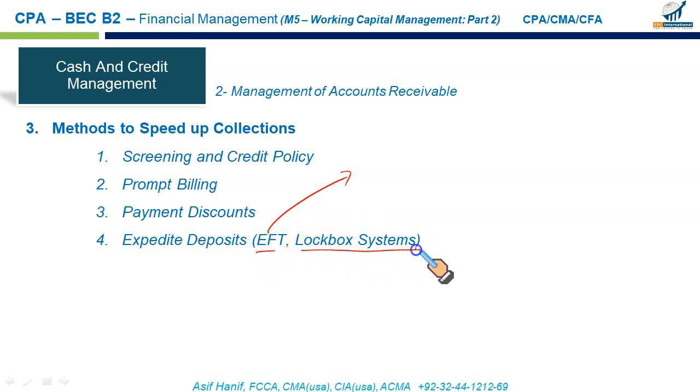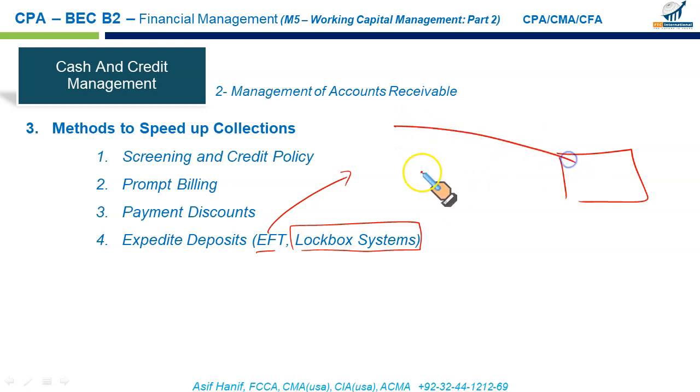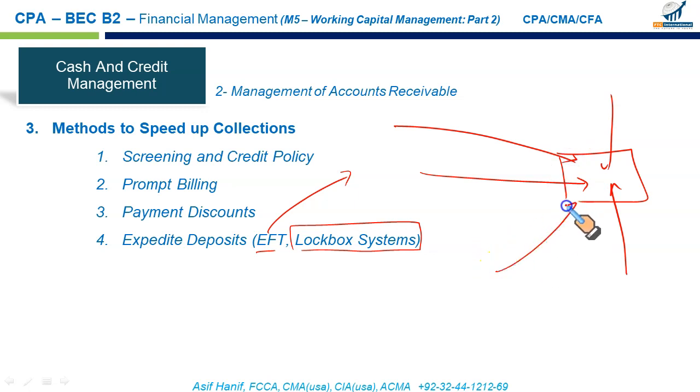Then there is a very helpful system used widely in the US called the lockbox system. How this system works: we channel all our payments to a post office lockbox. We ask our customers to send their checks not to us but to a lockbox at the post office. We authorize our banker to collect the checks on our behalf, and every day whatever checks are collected, the bank simply deposits them in my account and lets us know through a remittance advice, a banker's advice.